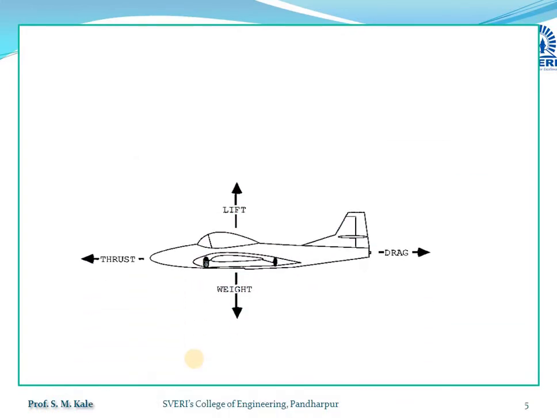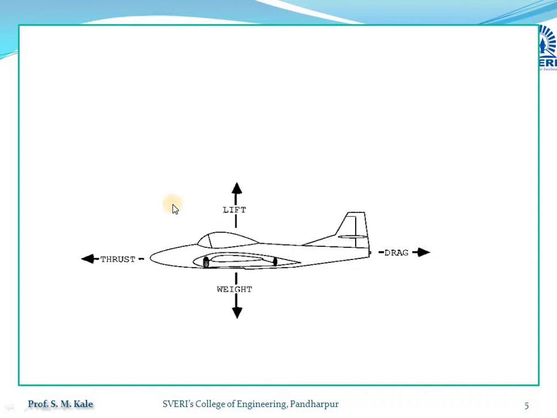Now we'll take another common example, the aeroplane. Whenever an aeroplane is passing through the atmosphere, if the motion of the aeroplane is in this direction, the surrounding air will flow in this direction over the aeroplane, and that surrounding air will always act with forces. The component of force along the direction of motion of that fluid, the air passing in this direction, will be called the drag force.